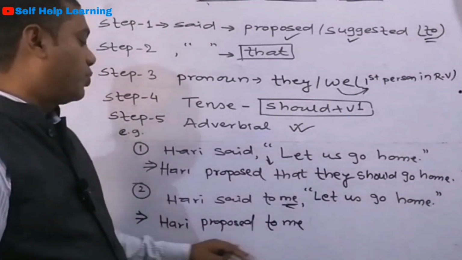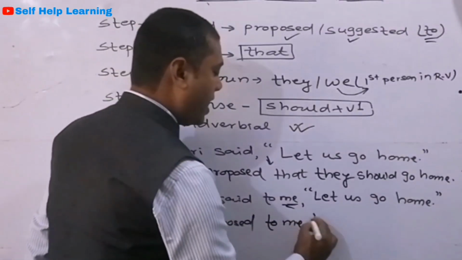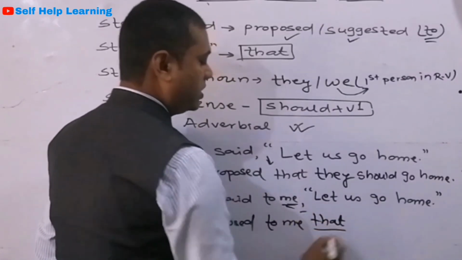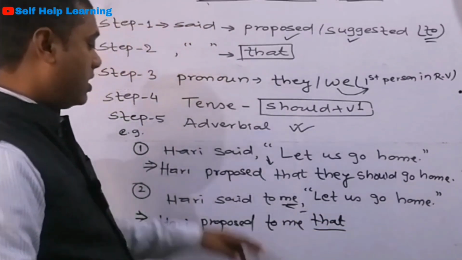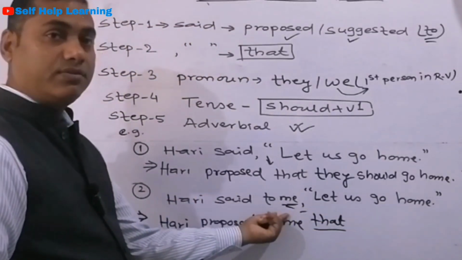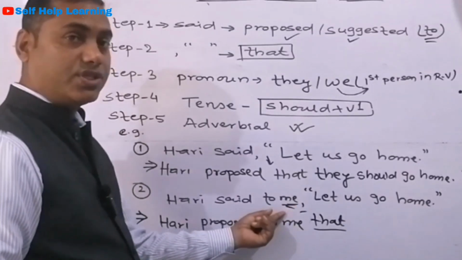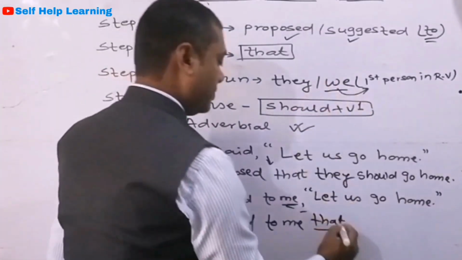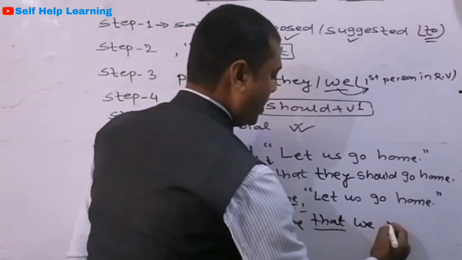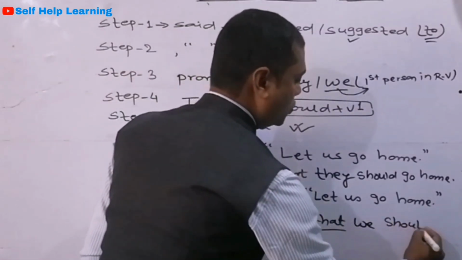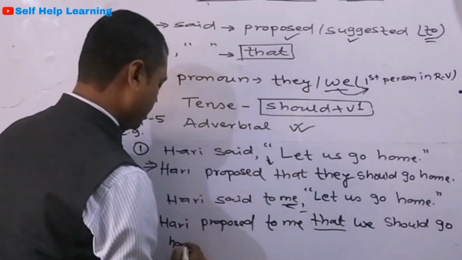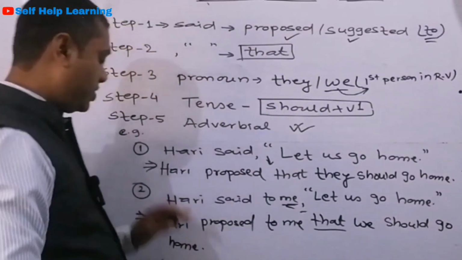So Hari proposed to me that, instead of comma and inverted comma, we use the conjunction that. Now there is a first person. See, there is a first person pronoun in the reporting verb, so we are going to take we. So that we, again the verb is should go home. Okay, so this is the first part.